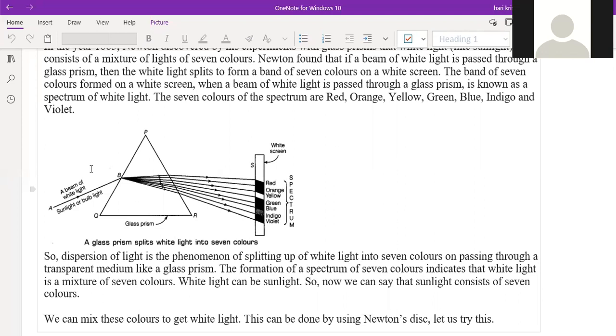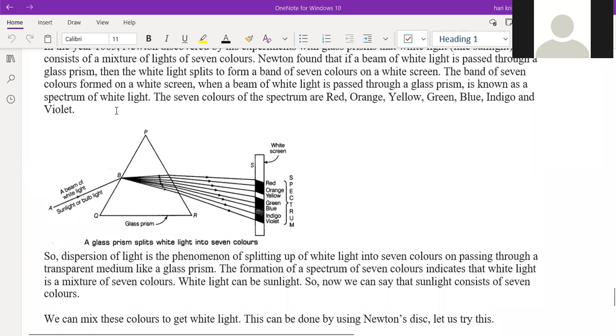And all of these colors are a mixture of white light. There are two types of colors: primary colors and secondary colors. Primary colors are red, blue, and green, and these three colors cannot be obtained by mixing any of the secondary colors, which are yellow, cyan, and magenta. But all three secondary colors can be obtained by mixing any two of the three primary colors. That's why they are called primary and secondary colors.